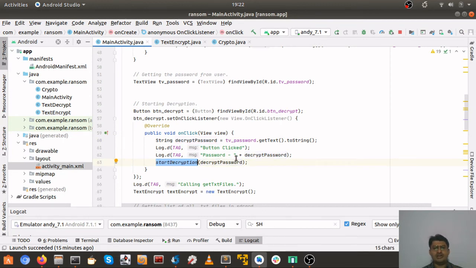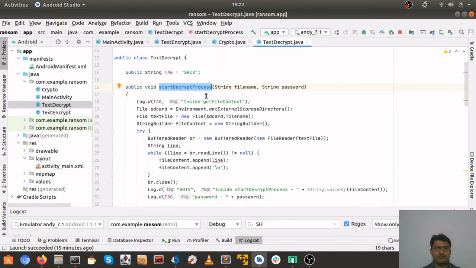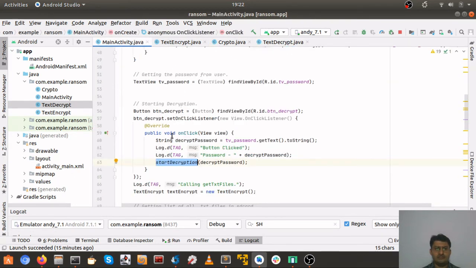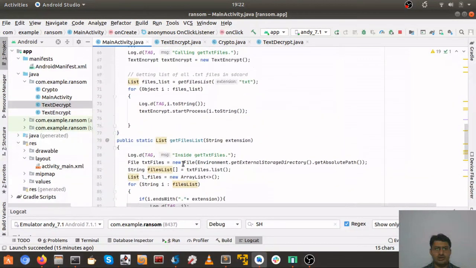So guys, remember, start decryption is nothing but just the reverse of encryption, the reverse happening at the back end. But from a coding perspective, we just have to change from encrypt mode to decrypt mode. So let's open up text decrypt. Text decrypt is here, and in MainActivity.java, we called start decryption. Basically, start decryption will again go here.